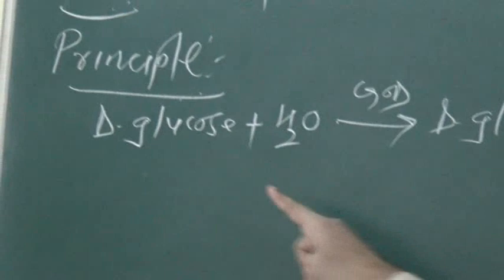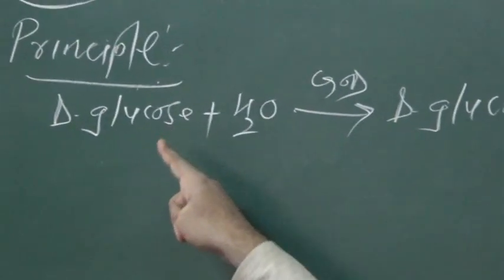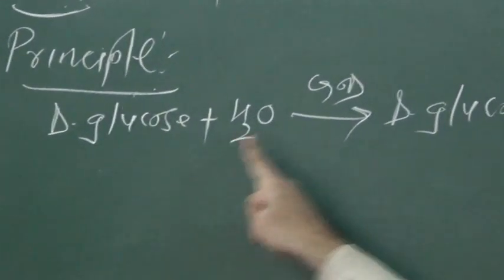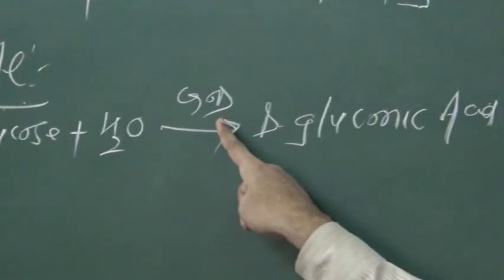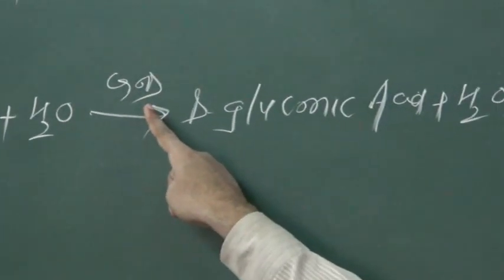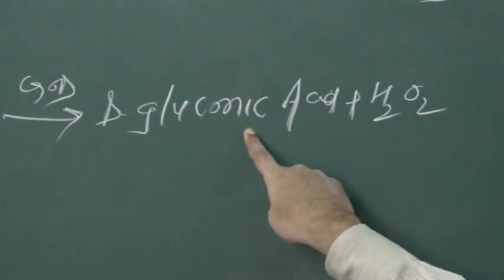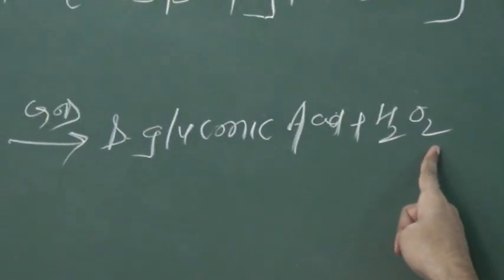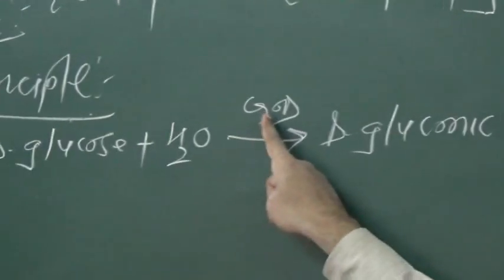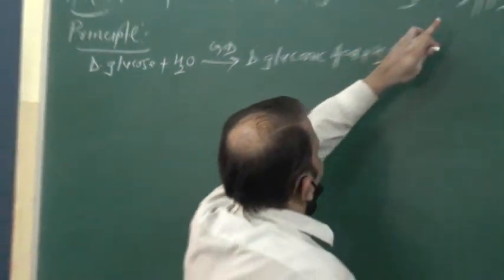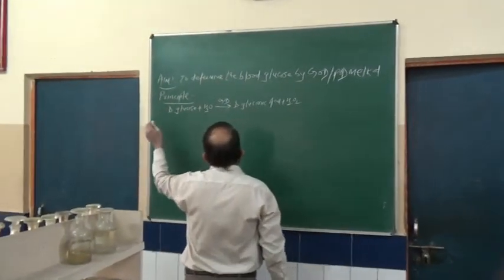D-glucose is a monosaccharide. Glucose is oxidized in the presence of the enzyme GOD, that is glucose oxidase, and produces gluconic acid and hydrogen peroxide. So first we require the enzyme GOD. After that, the next enzyme required is POD, the peroxidase enzyme.